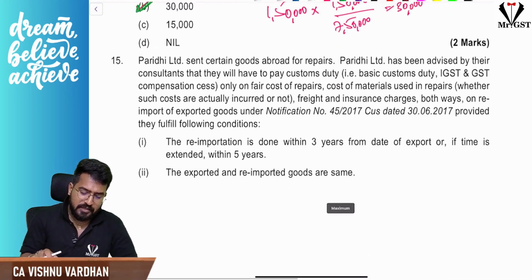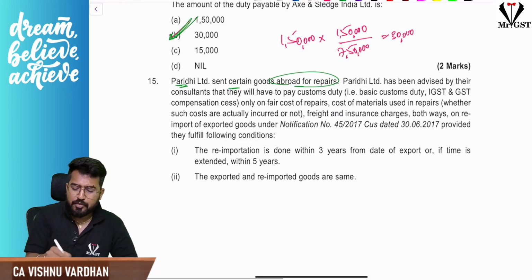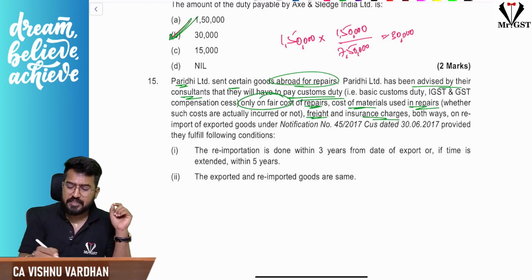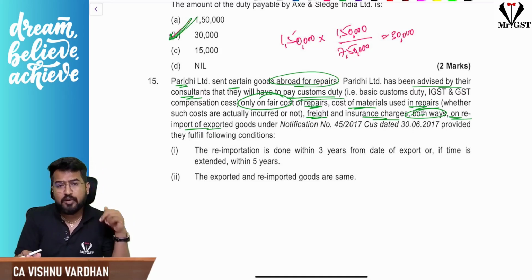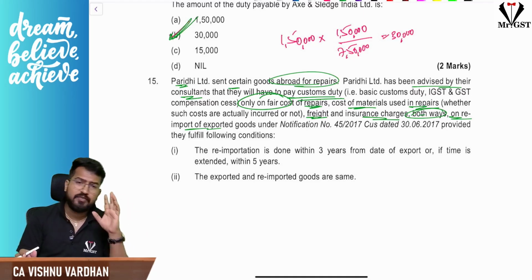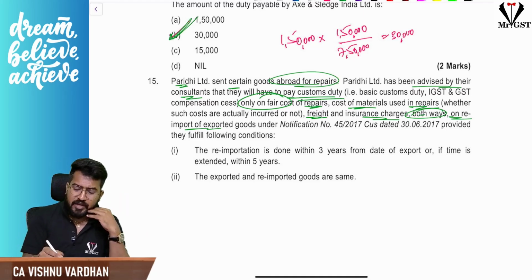Next, one more thing. Paridhi Limited sent certain goods abroad for repairs, and it has been advised by their consultant that they will pay customs duty only on the fair cost of repairs and materials used in the repairs, except freight and insurance charges both ways on re-import of goods. Correct. When you have exported the goods just for carrying out repairs, whatever is the fair cost of the repairs, on that only will we charge GST, and of course including freight and insurance charges, all the stuff.